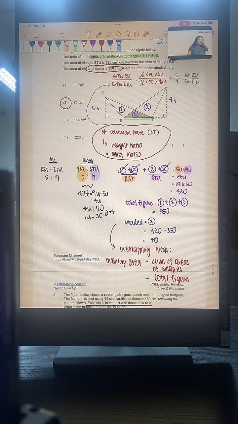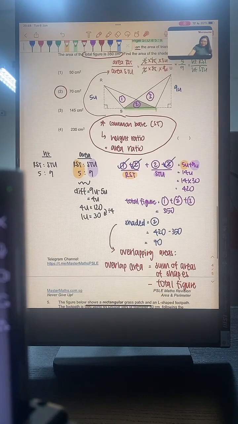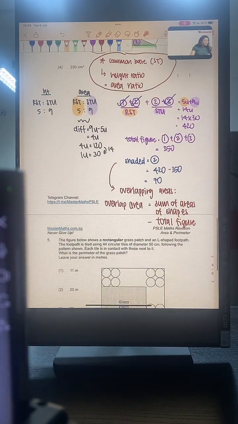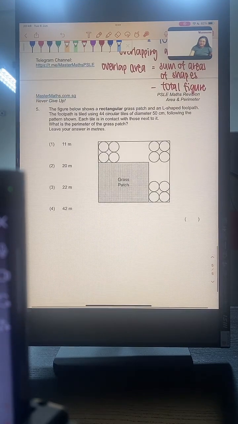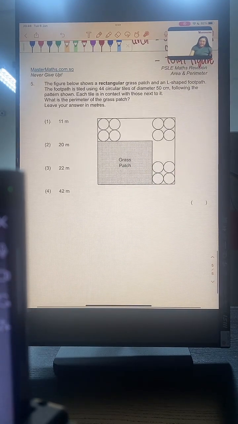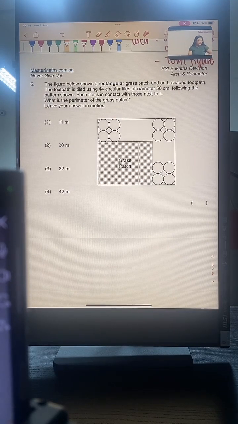I am going to move on to the last question for the day. I will zoom in for those of you who want the screen to be bigger, don't worry. Let's move on to question number 5. Have we seen such a question before, guys?